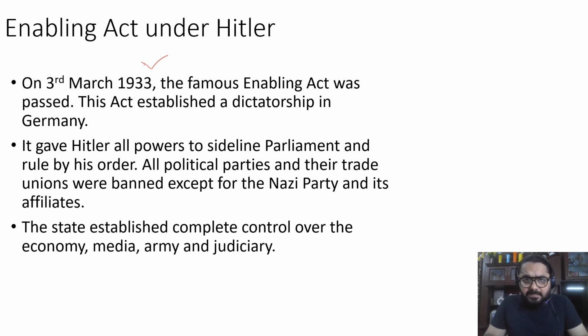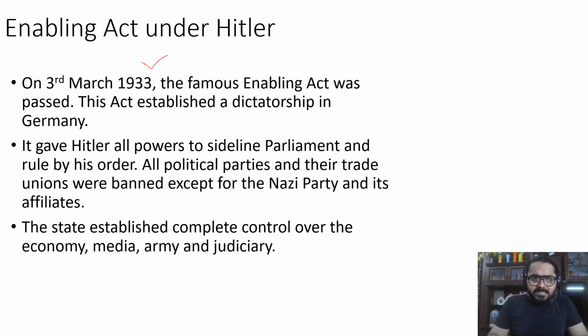There was only the Nazi party and its affiliates. So the entire control of the country went into the hands of Hitler, be it economy, media, army, or judiciary. Everything was under the control of the Nazi party led by Hitler.